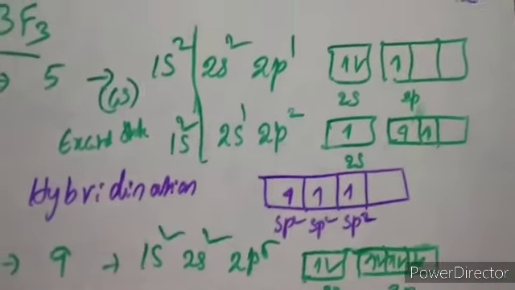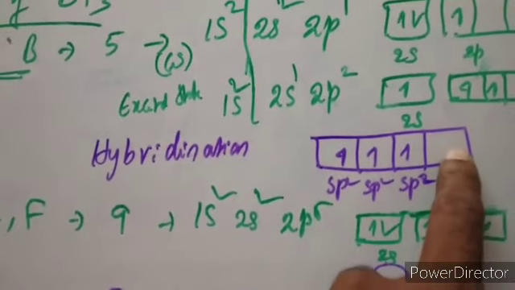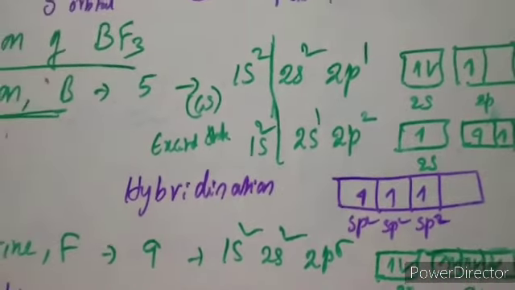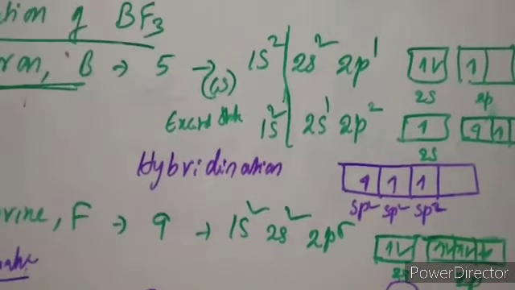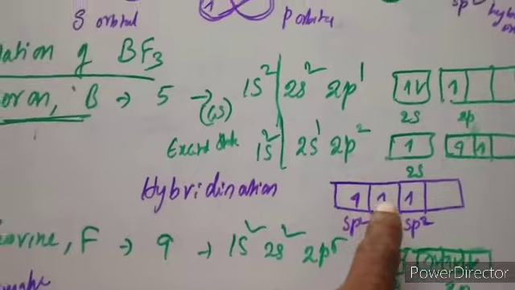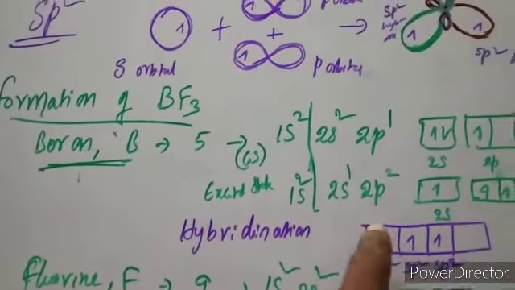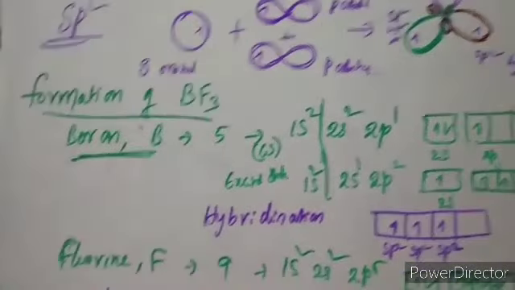So there are 3 unpaired electrons in the 3 sp2 hybrid orbitals, and one vacant orbital. Now boron is able to form 3 bonds with 3 fluorines by overlapping.